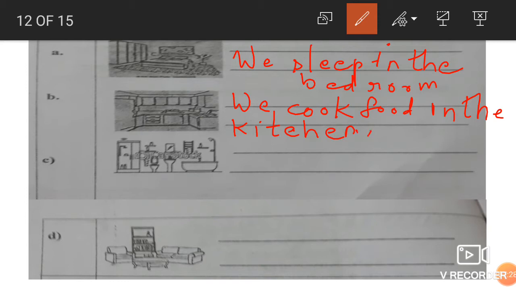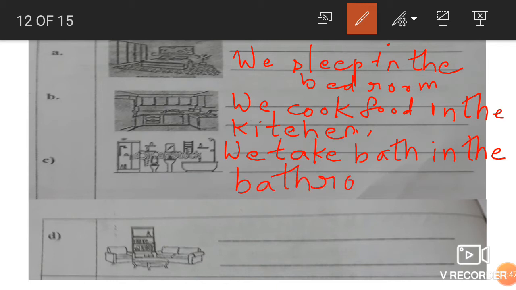Next now. That is a bathroom. We take a bath in the bathroom. And this last one is the living room. So what do we do? We sit in the living room. We sit and talk, and that is where you keep your sofa. We sit in the living room.